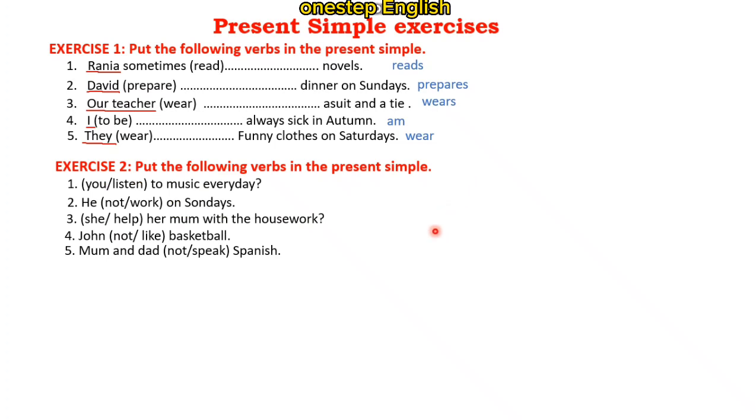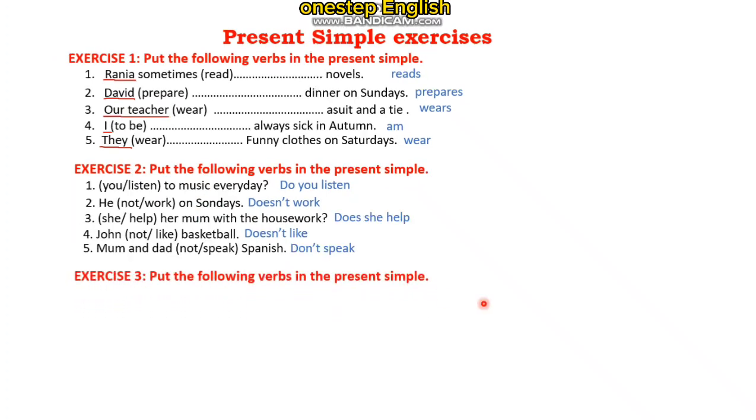They are interrogative and negative form. The first one, you listen to music every day. Do you listen to music every day? He not work on Sundays. Negative, he doesn't work on Sundays. She help her mom with the housework. Of course, it's with you, not with O, okay? Does she help her mom? John doesn't like. Mom and dad don't speak Spanish.